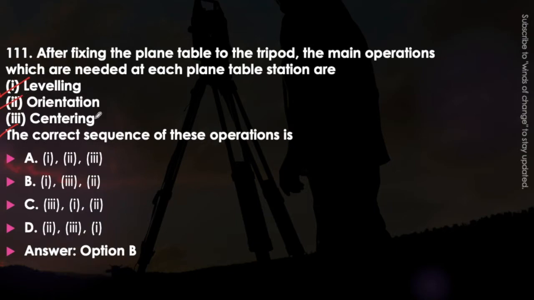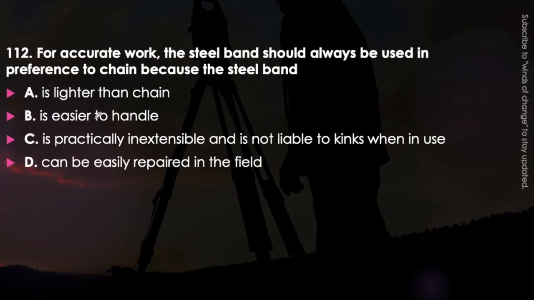Okay, so memorize it. Next question: for accurate work, the steel band should always be used in preference to the chain, because the steel band is lighter than chain; is easier to handle; is practically inextensible and is not liable to kink when in use; or can be easily repaired in the field. In which case, why do we use the steel band with respect to chains? The answer is option C, that is the steel band is practically inextensible and is not liable to kink when in use. The kinking can occur in case of the chains.